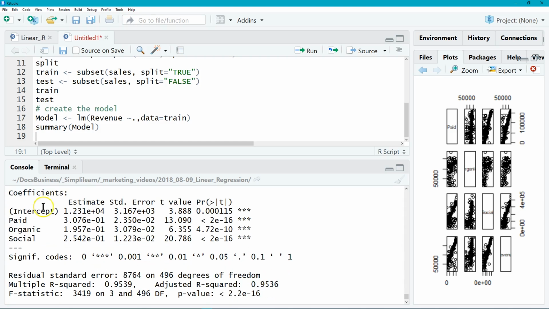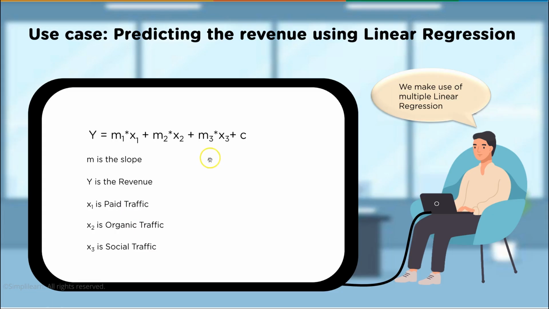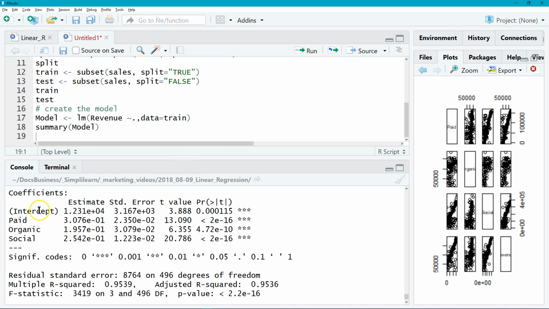It has all our coefficients in there. If you remember correctly from our formula, let's switch back over to that. We have M1, X1, M2, X2, M3, X3 plus C. Well, that's right here. Here's our intercept, and then we have our different values for each of these. So you have our intercept, our paid, organic, and social. And then it also shows us error and information on the error.